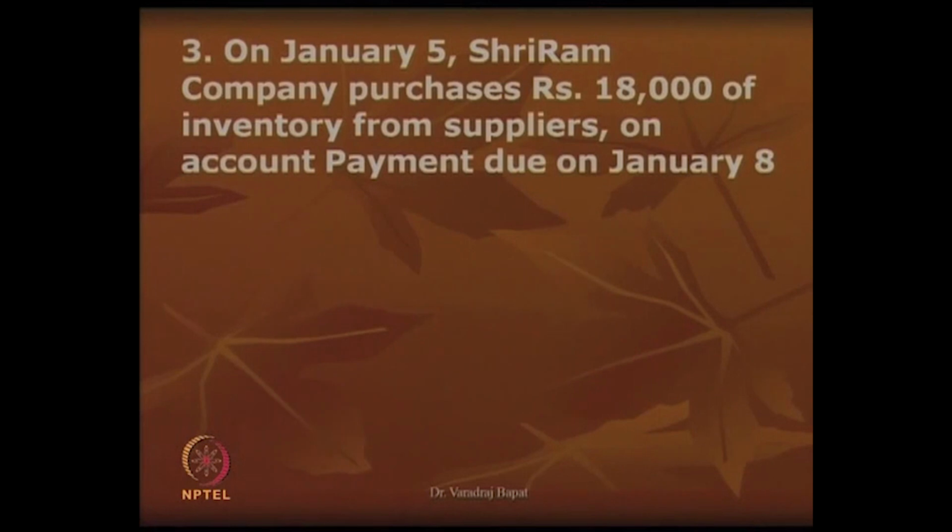Now, third transaction is on Jan 5th, Shriram company purchases rupees 18,000 of inventory from suppliers on account. The payment will be made on Jan 8th. Now, what is meant by on account? On account indicates that this is a credit purchase.